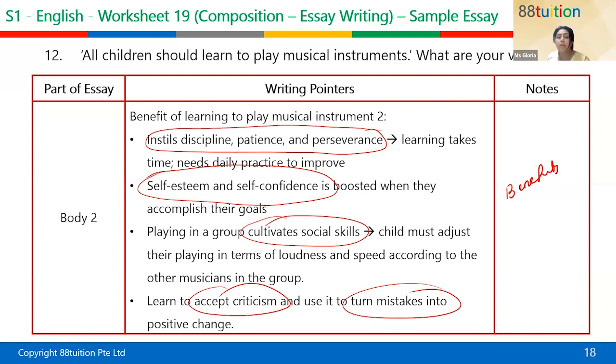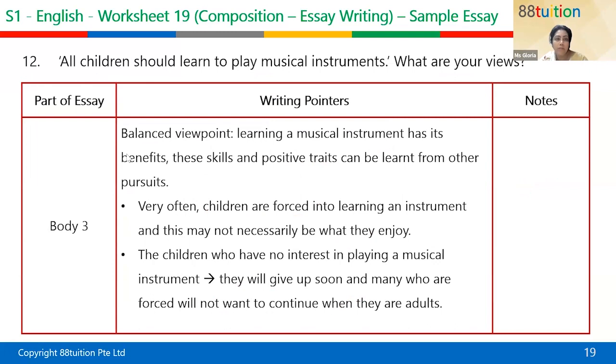So this again goes on to talk about the benefits, okay? And your last paragraph. Oh, sorry, it's not last paragraph, second last paragraph. This is the counter argument, the balanced viewpoint. Go on. Learning a musical instrument has its benefits. These skills can be learned from other pursuits. Go on. Very often, read the 2 bullet points.